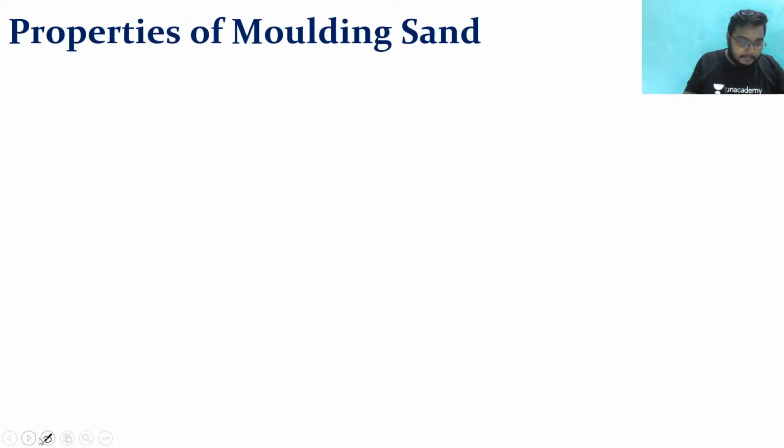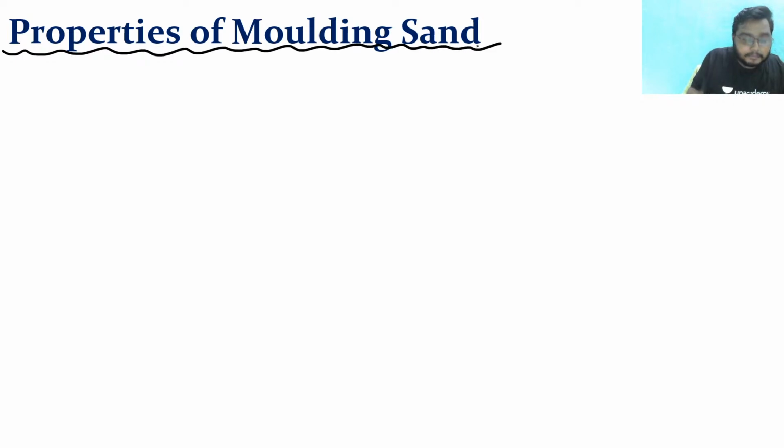Now the next topic that we are going to start is the properties of molding sand. What are the properties of a molding sand? We have seen what molding sand is. Molding sand includes green sand, facing sand, clays, silica, and a lot of things we saw yesterday. Clustering all these things together, we get the molding sand.